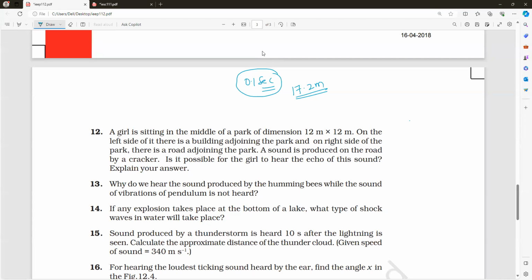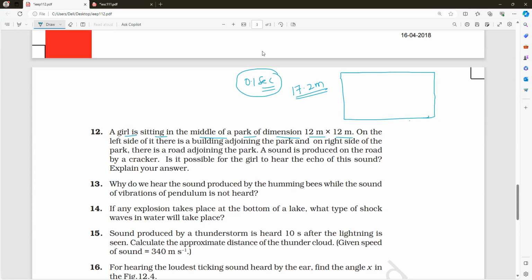Sorry, the reflector. So now here, this is a very important, good question. We have to make a diagram also. A girl is sitting in the middle of a park of dimensions 12 meters into 12 meters. What are the dimensions, everybody? 12 meters into 12 meters. Length and breadth are the same; all sides are equal.